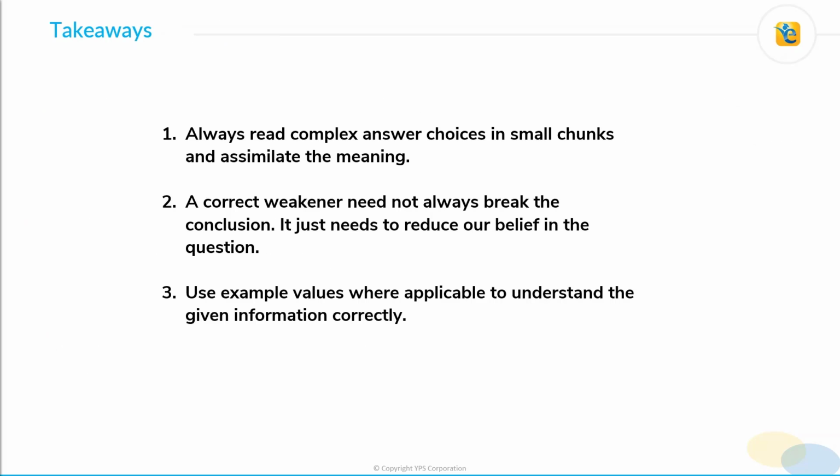So we have some interesting takeaways from this question. The first one: always read complex answer choices in small chunks and assimilate the meaning. We saw that this is applicable to both the correct choice, choice A, as well as the most popular incorrect answer choice, choice B. Second, a correct weakener need not always break the conclusion. It just needs to reduce our belief in the conclusion.